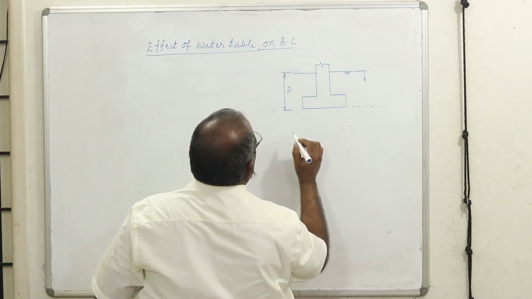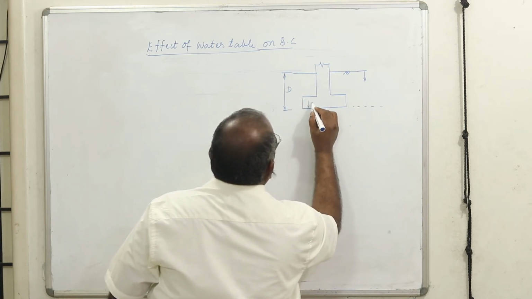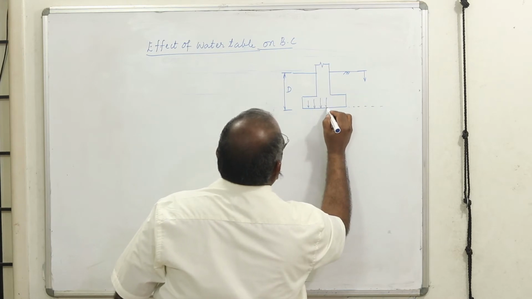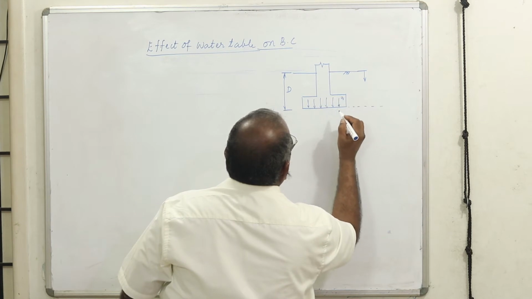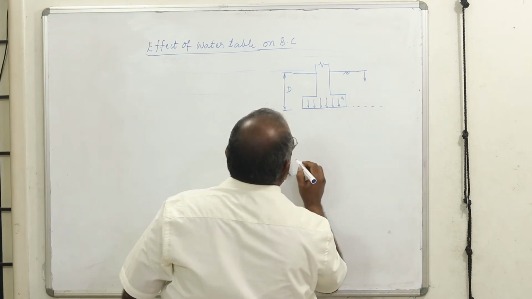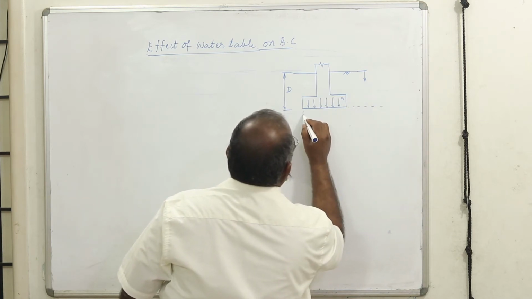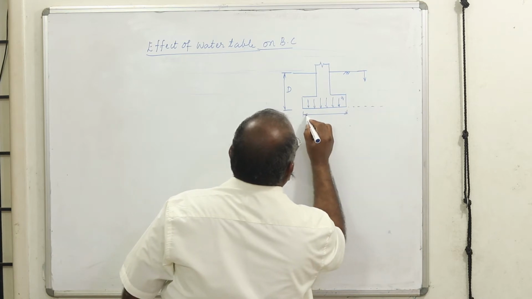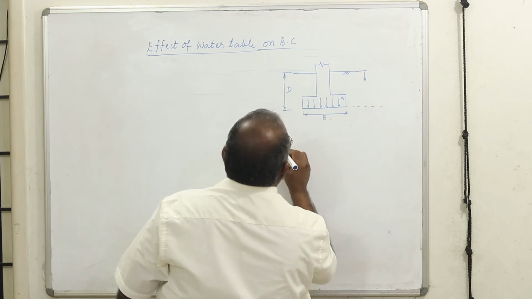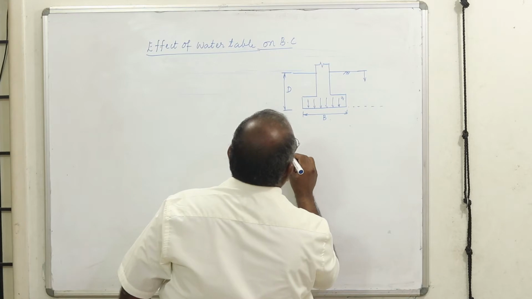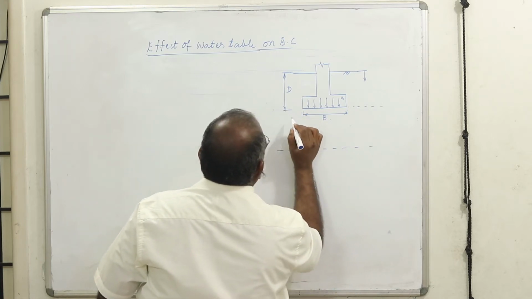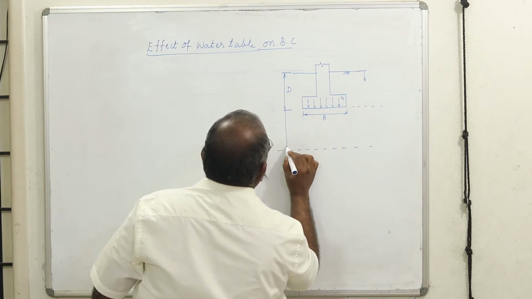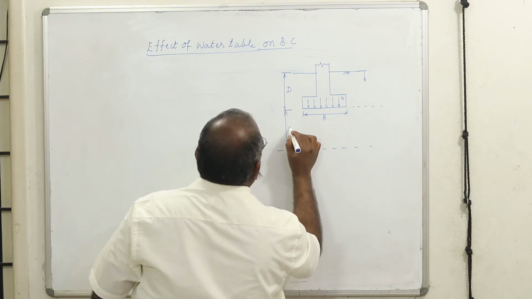This is D, and below the footing, if this is the width of the foundation, the influence will be only up to the width of the footing.